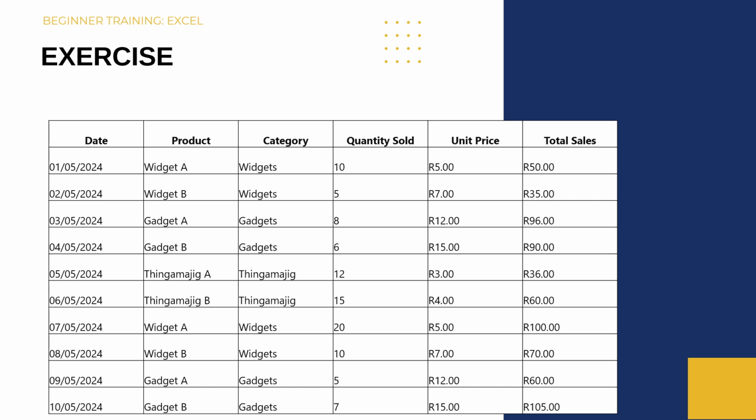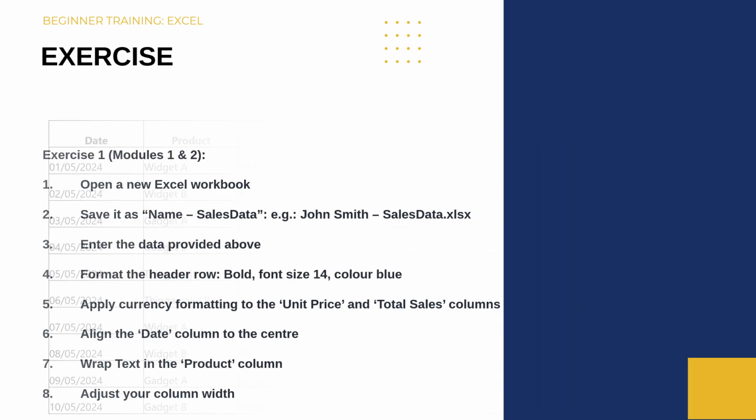So, as I mentioned in the beginning, there is an exercise sheet which we would like you to complete. It is the same data that I used throughout the presentation, and it is broken down as follows. For the first exercise, which covers modules 1 and 2, we need to open a new Excel workbook.